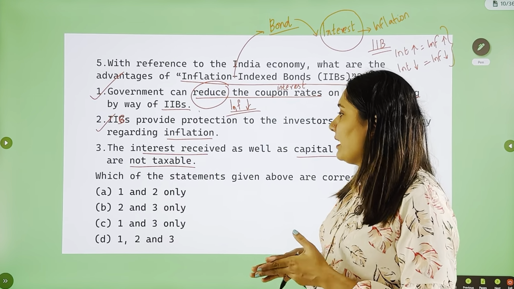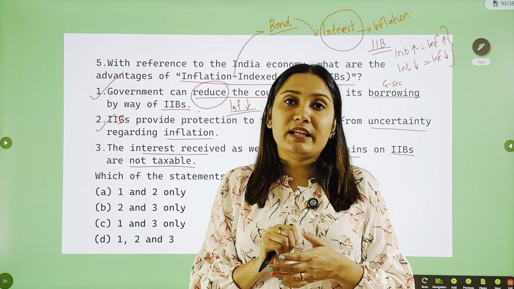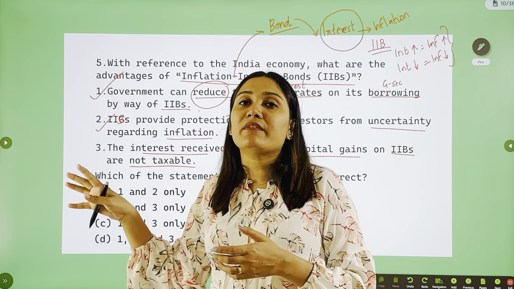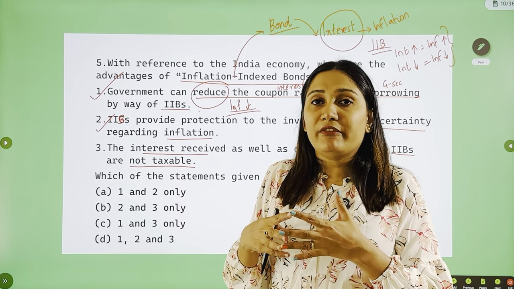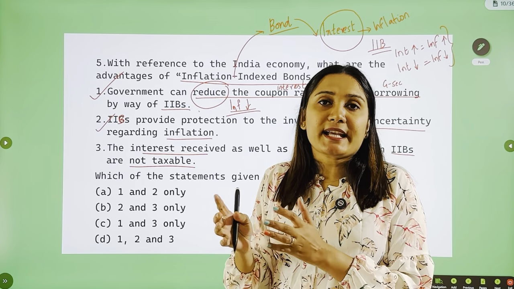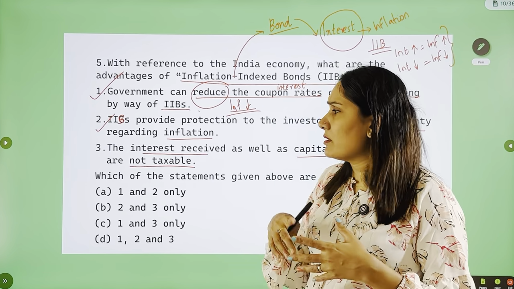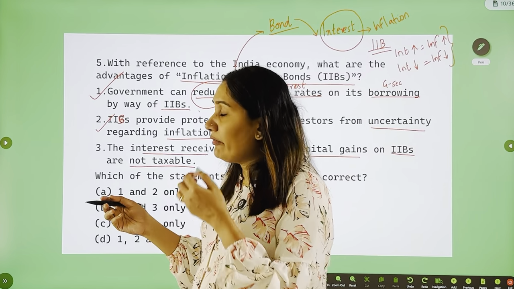Now, second logic that you can think is inflation index bonds are very good for the investors. That is, it gives the investors protection against the risk of inflation. So, it's already a very good idea. So, why should the government bear such a tax expenditure or a reduction in taxes? That will not be right. These are the things that you can think of if you do not know the fact.